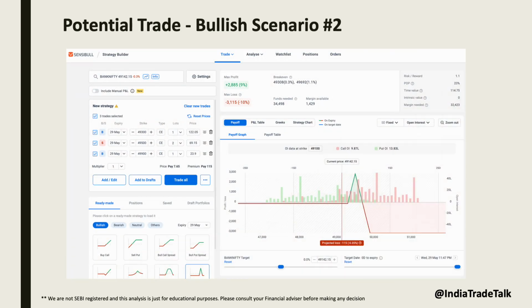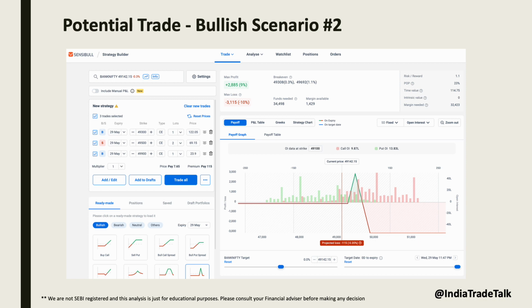Here is an impressive trade setup to follow bullish breakout. If you are a directional trader with bullish view and if Bank Nifty moves above 49,329, you can follow this bull butterfly trade. This setup offers a risk-reward ratio of almost 1:1. We should close the trade if Bank Nifty reaches 49,500.